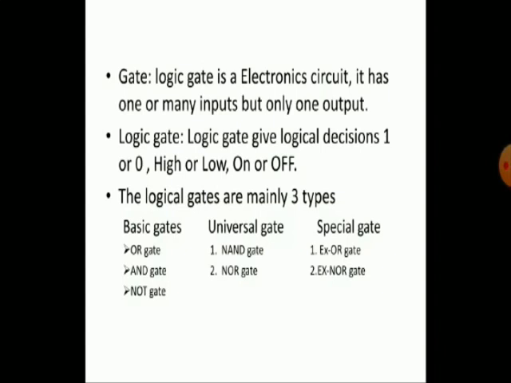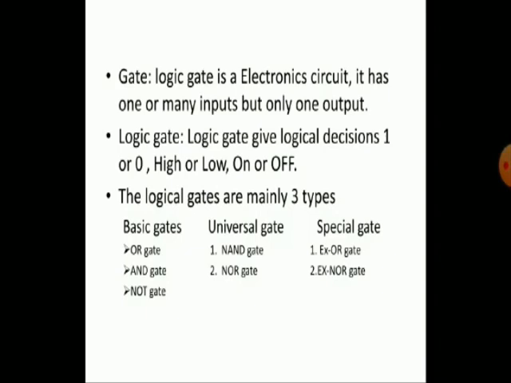The logical gates are mainly three types: basic gates, universal gates, special gates. The basic gates are OR gate, AND gate, NOT gate. The universal gates are NAND gate, NOR gate. The special gates are exclusive OR gate and exclusive NOR gate. Today I am going to discuss basic gates and universal gates only.